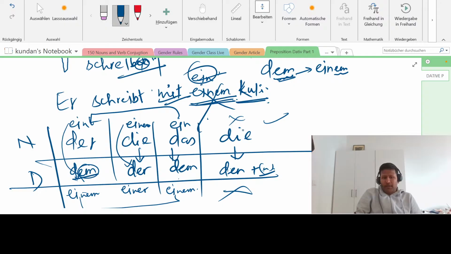So our children is unsere Kinder. Kinder is what? Die Kinder, plural. Das Kind became die Kinder in nominative. Now in dative, our children is unsere Kinder, like die Kinder. But now in dative, how it will change, we will see, right?